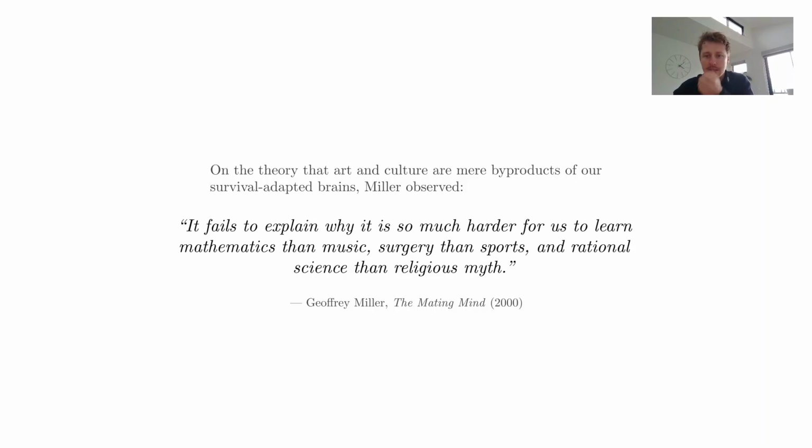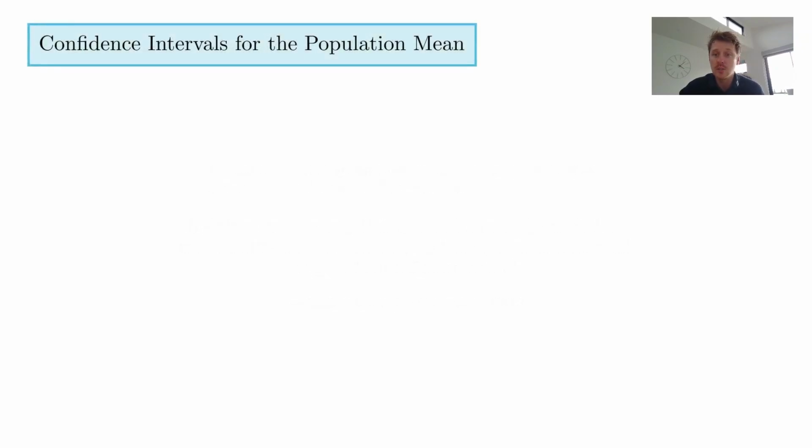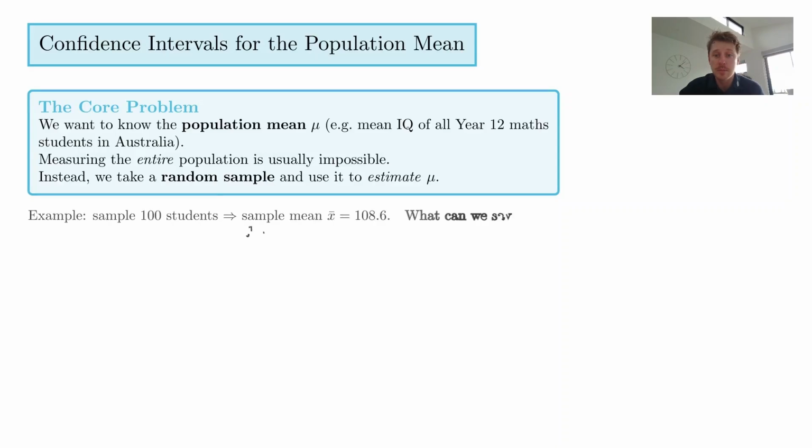So what we're going to talk about today is confidence intervals, and I think it's notoriously a difficult topic to wrap our heads around. I'll start by framing it as a problem, so we can get a sense of the kinds of problems we're trying to solve. Imagine we wanted to know the population mean, the average of IQ scores of all Year 12 maths students in Australia. Measuring the entire population is obviously not realistic. We can't actually do that.